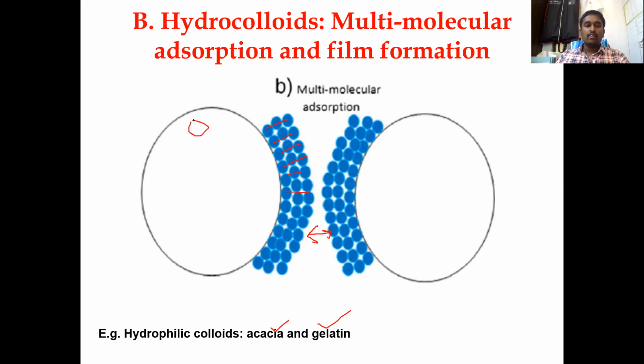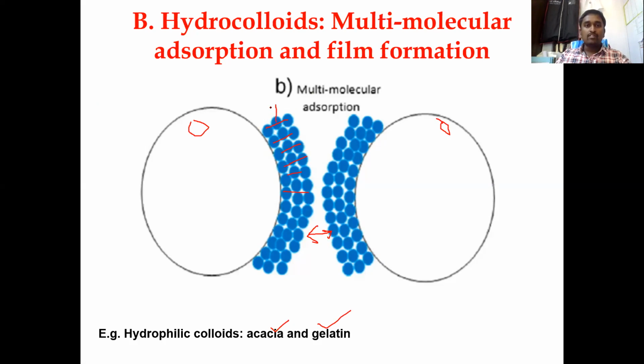This is an oil globule. This is another oil globule. These acacia molecules are in one place. Try to understand the difference between this and the next one, which you are going to discuss. The next one is completely like a solid. They are not going to be visible with the solvent which you are using.